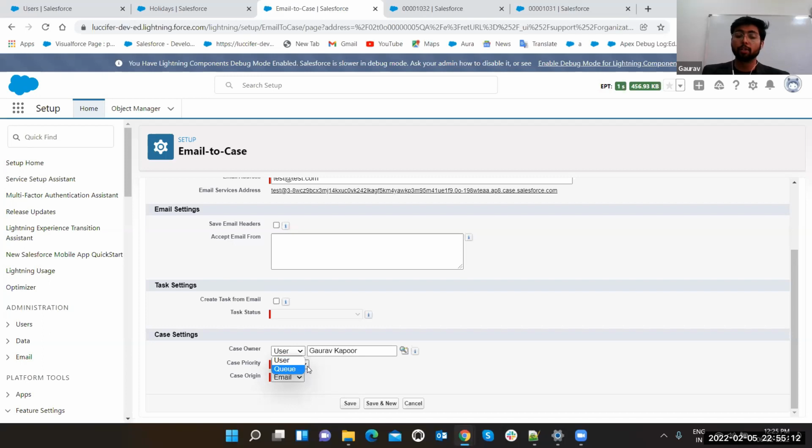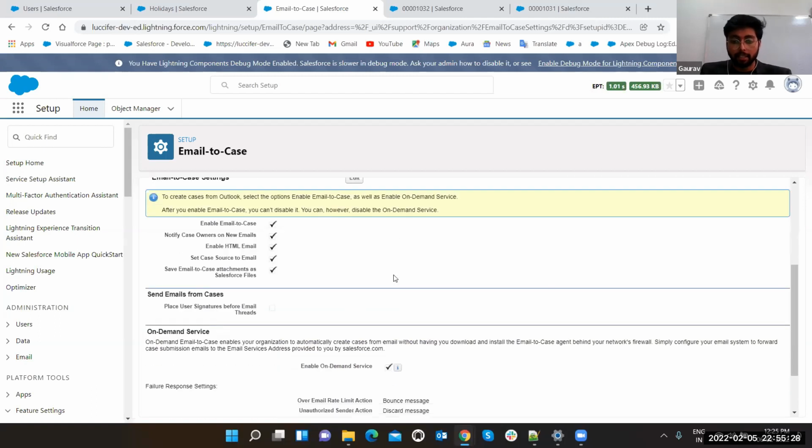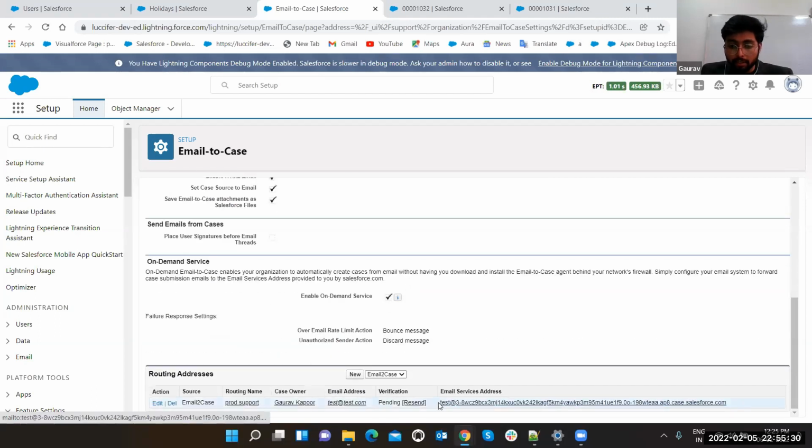As I told you, queue is the list of users. So if you select the queue, that is a group of users, and the queue will be the owner of that case. Okay, you can set the priority, you can set the case origin also from here. Just click on the save button. After that, it is going to provide you this. Can you see this email address?